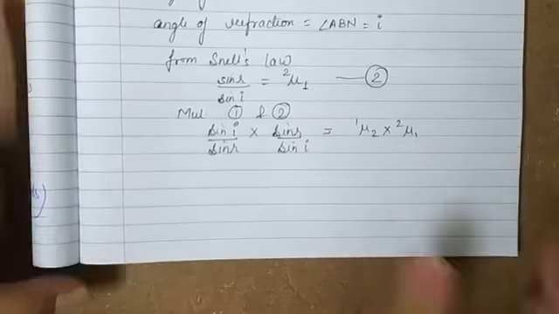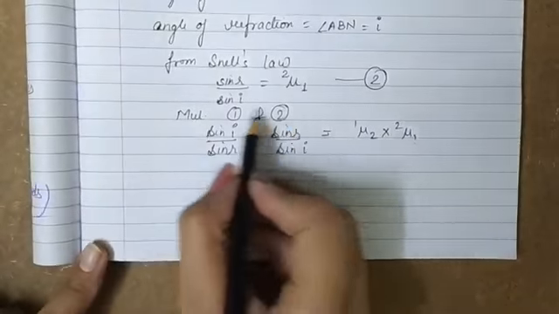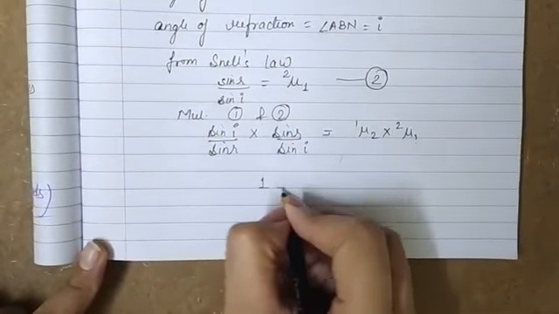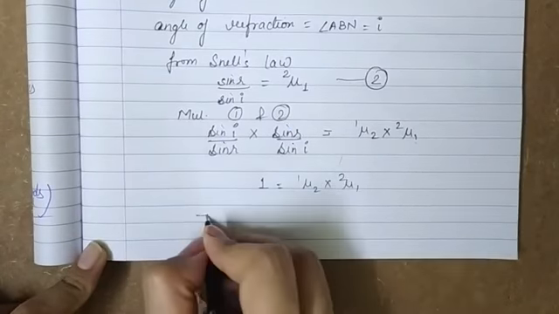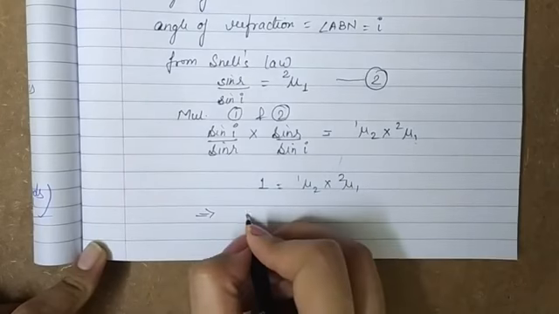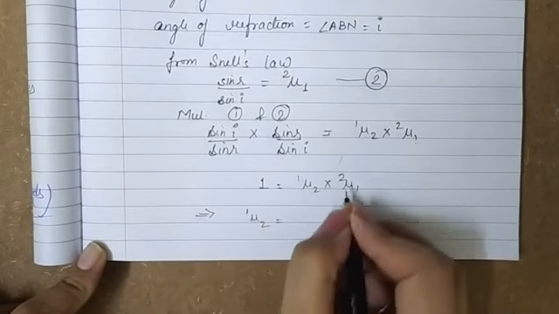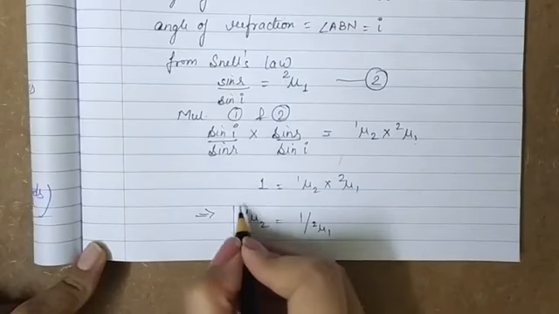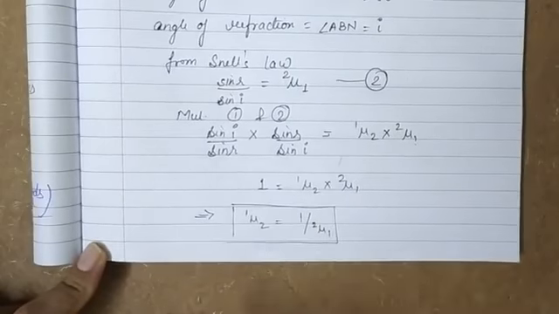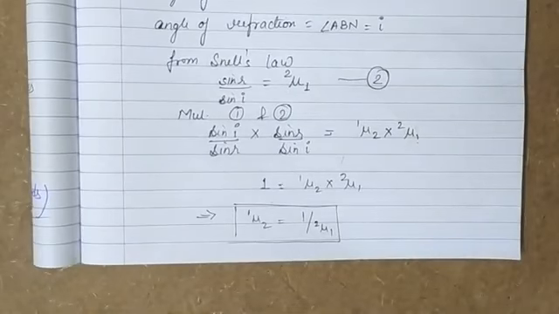On solving this, the left hand side will become 1 and it is equal to 1μ2 into 2μ1. This shows that 1μ2 is equal to 1 upon 2μ1. So we can rearrange the above equation to get the answer: 1μ2 is equal to 1 upon 2μ1.